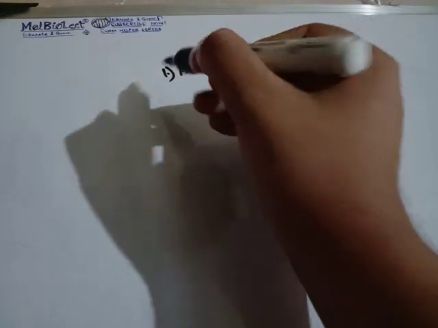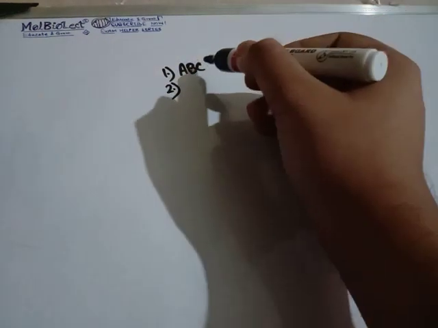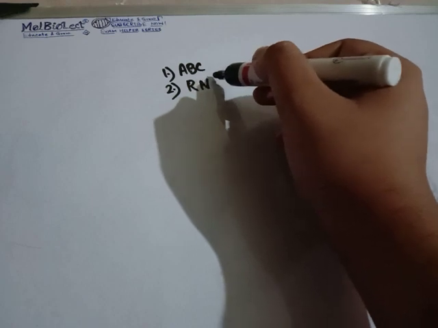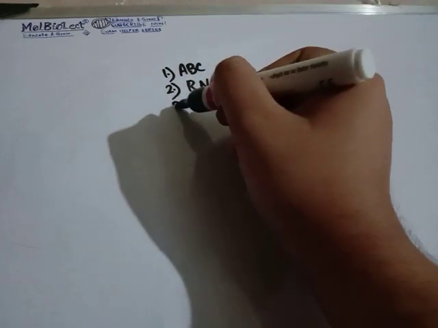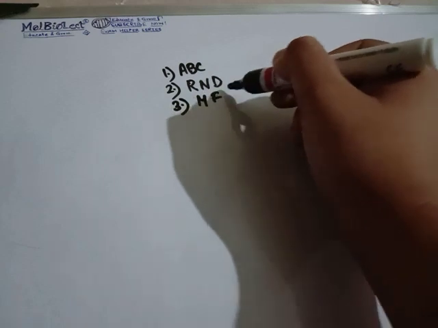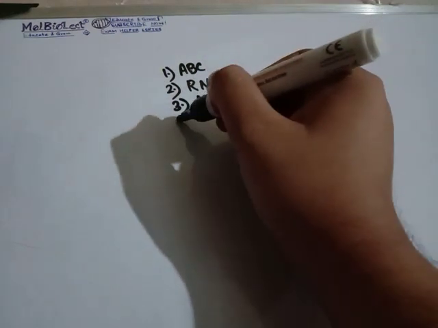Number 1 is very simple: ABC transporters or ATP binding cassettes. Number 2, we have got resistance, nodulation, division or the RND. Number 3, we have got the major facilitator superfamily or MFS.